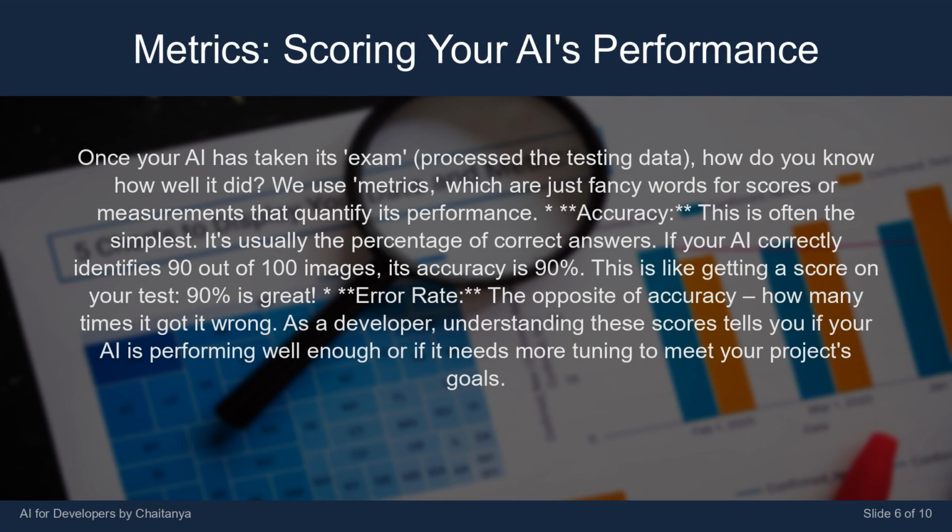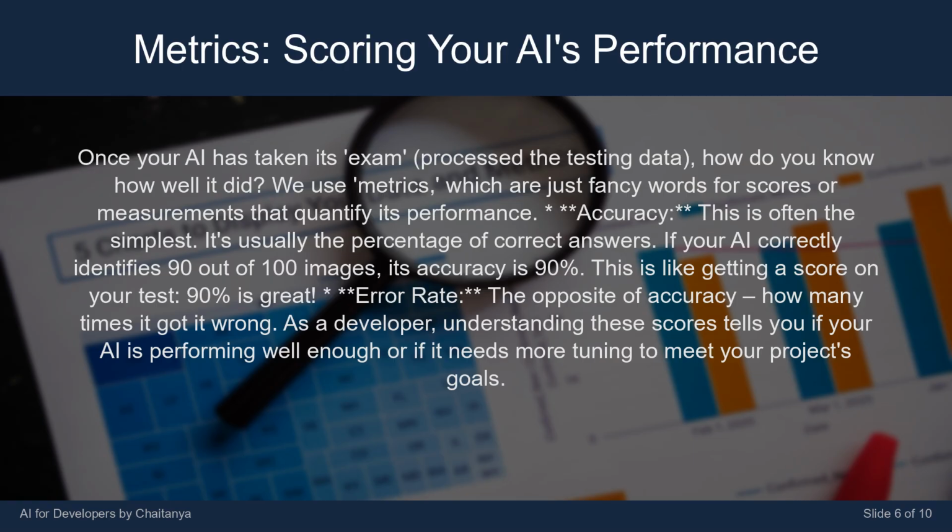Once your AI has taken its exam, processed the testing data, how do you know how well it did? We use metrics, which are just fancy words for scores or measurements that quantify its performance. Accuracy. This is often the simplest. It's usually the percentage of correct answers. If your AI correctly identifies 90 out of 100 images, its accuracy is 90%.